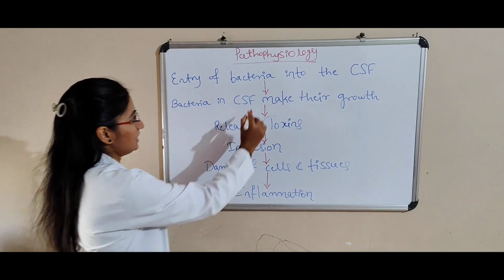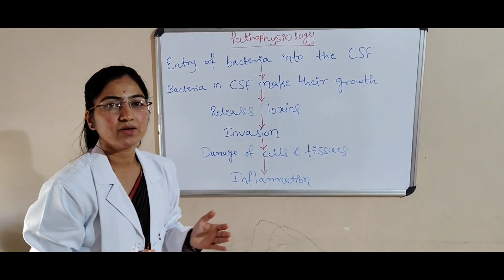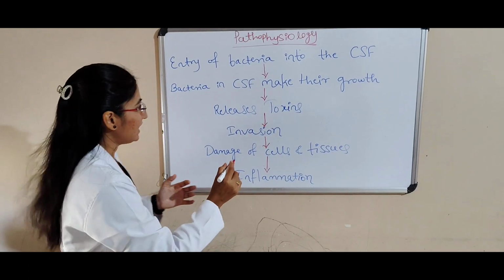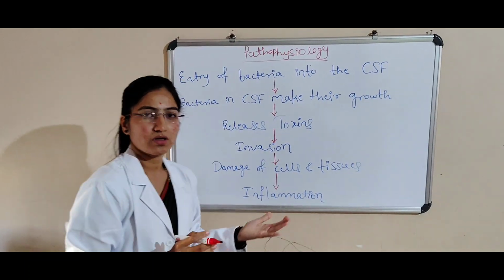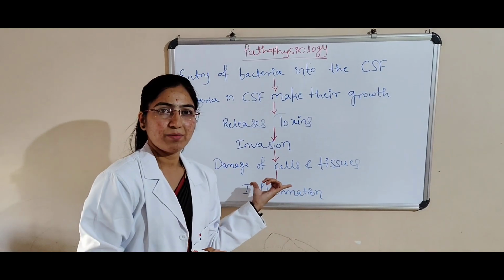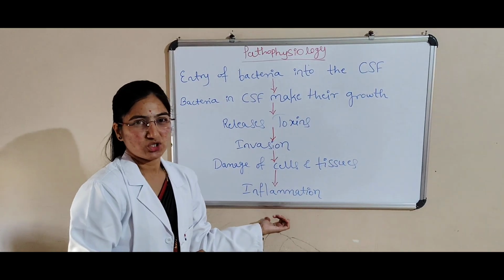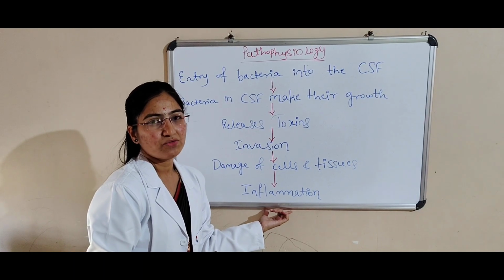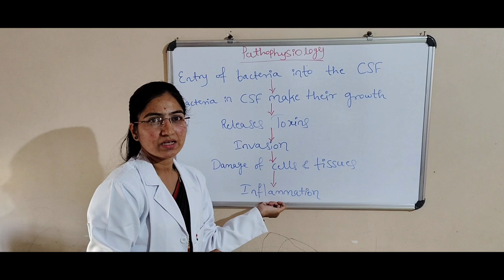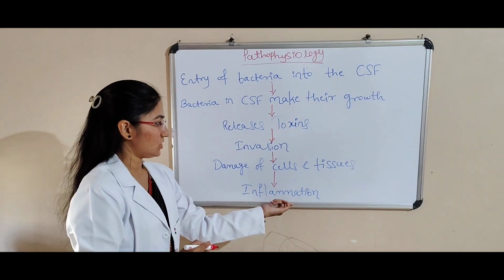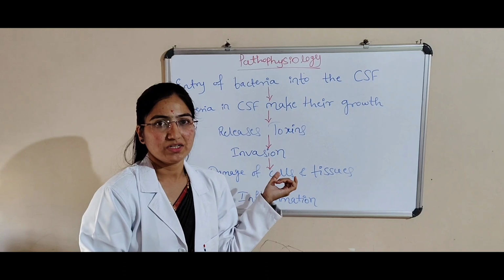And then that leads to invasion. Invasion is nothing but spreading. That leads to damage of cells and tissues. Finally, that leads to inflammation, inflammation of the meninges. This is the pathophysiology of meningitis.